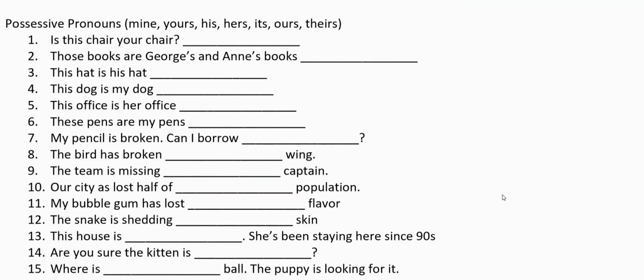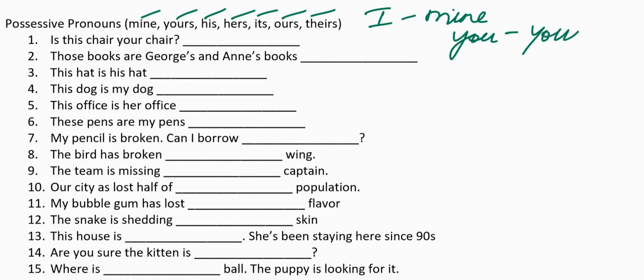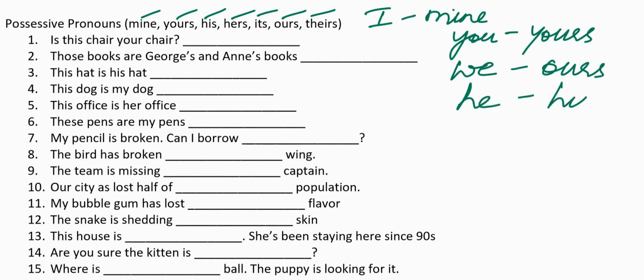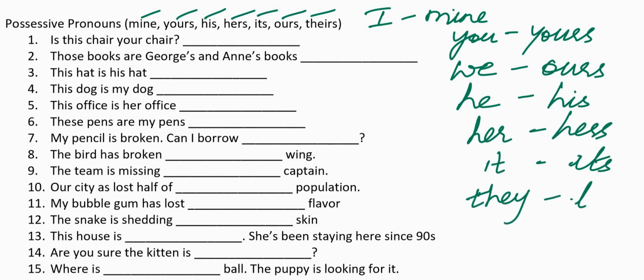Coming to the next section, which is possessive pronouns. Now you know what possessive means. Possessive means ownership or possession. All these words here, mine, yours, his, hers, its, ours, theirs, are possessive pronouns. I, mine. You, yours. We, ours. He, his. Her, hers. It, its. They, theirs. These are all possessive pronouns.